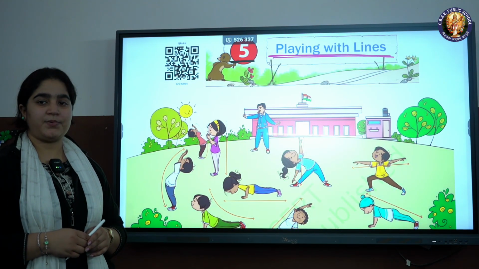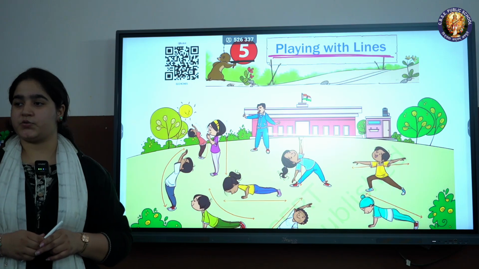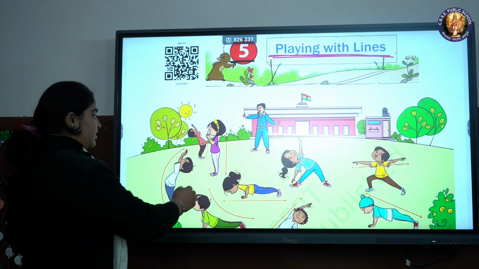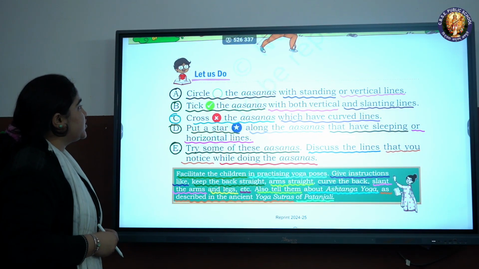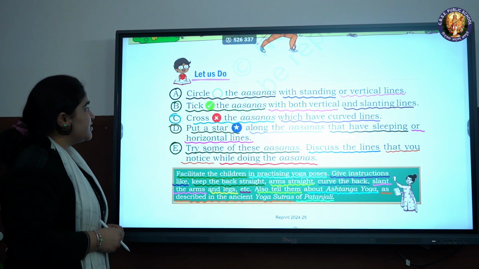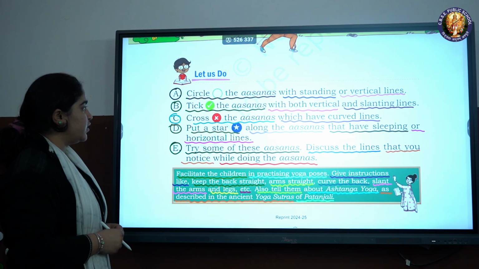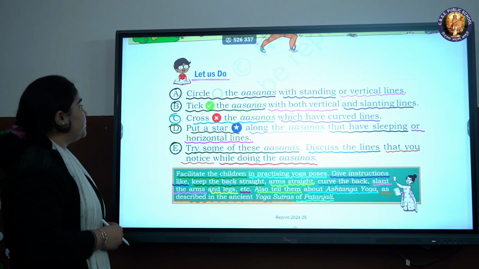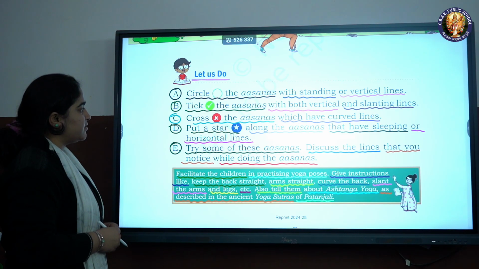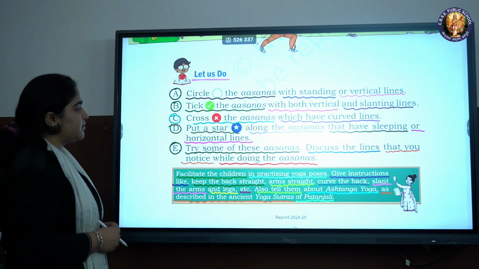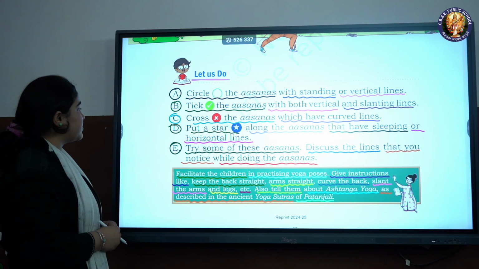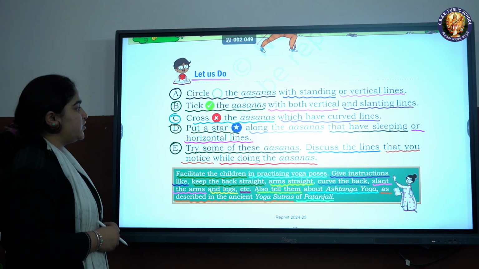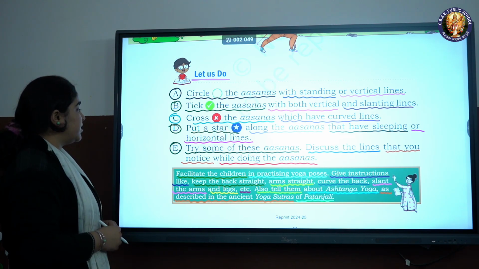Now we are going to read chapter 5 from Joyful Mathematics of class 2. The chapter name is Playing with Lines. So let us start. Let us do. A. Circle the asanas with standing or vertical lines. B. Tick the asanas with both vertical and slanting lines. C. Cross the asanas which have curved lines.